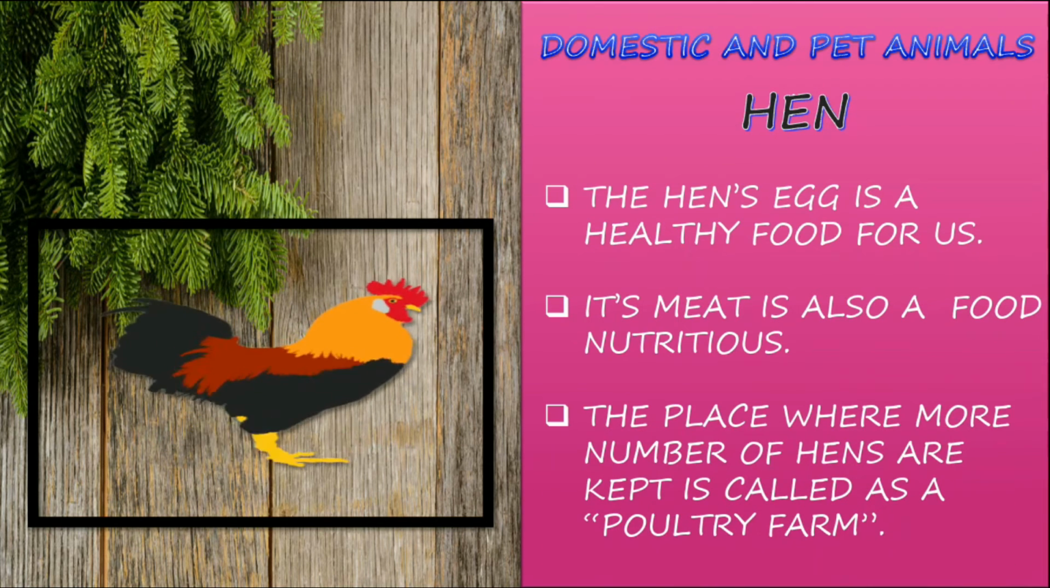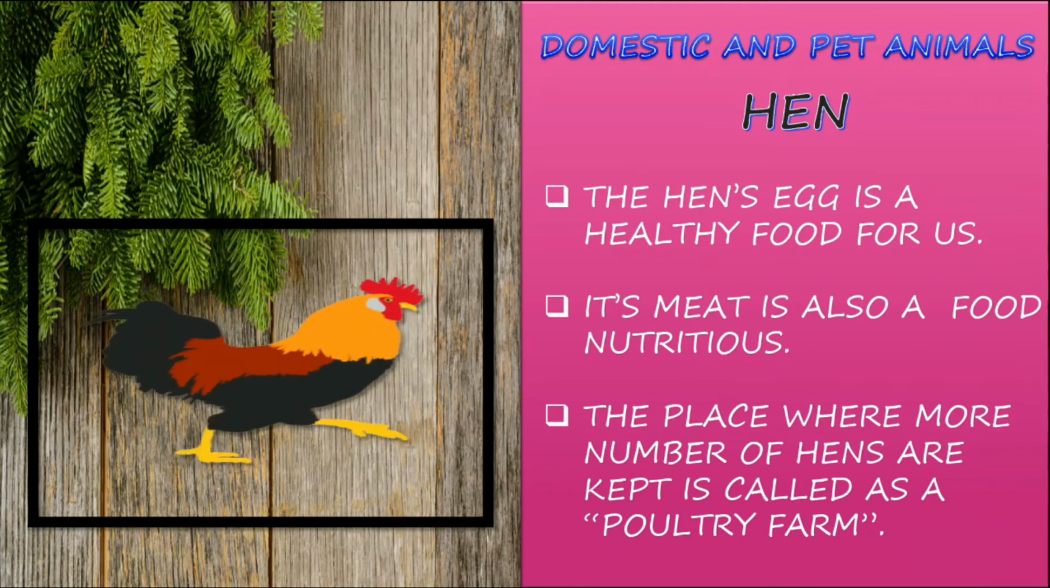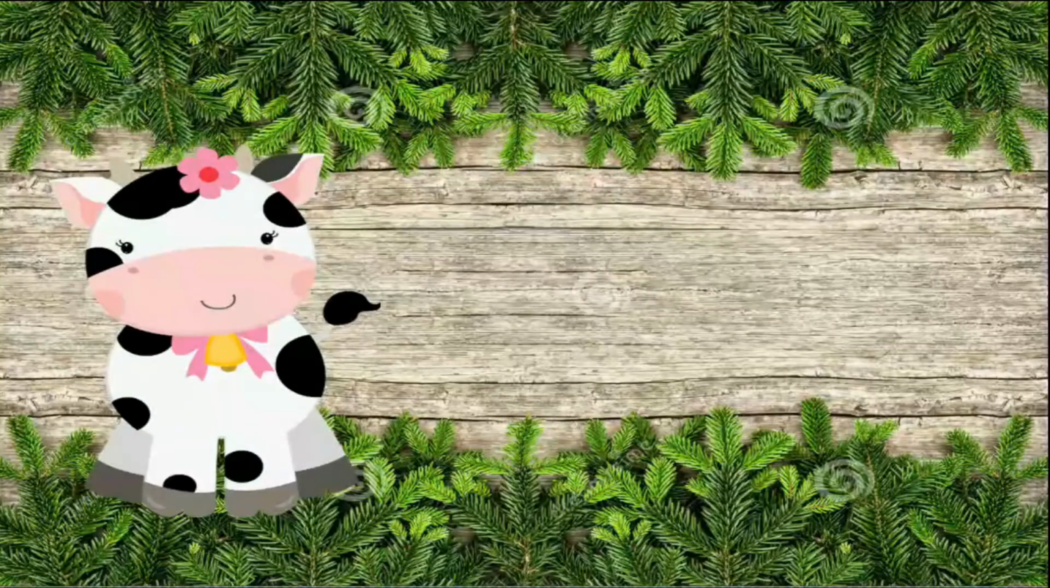The place where a large number of hens are kept is called a poultry farm. So we can grow many hens. All the hens can be grown in one place to get eggs and meat. That place is known as a poultry farm.